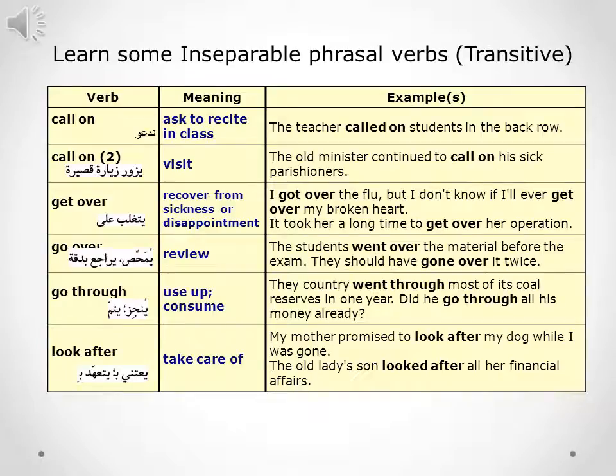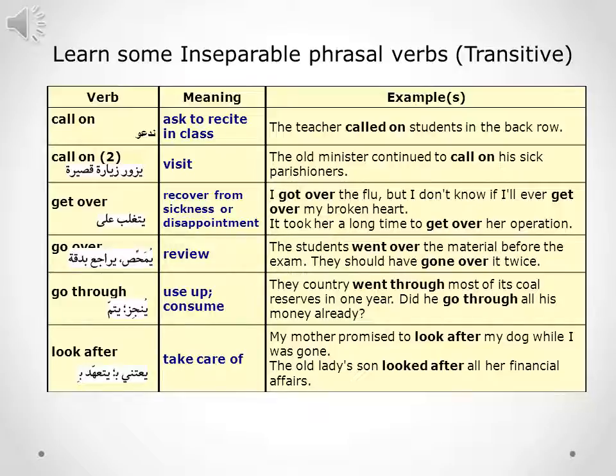Now in the next two slides we are going to learn some inseparable phrasal verbs using transitive verbs. Examples: call on, which means to ask, to recite in class. Example: the teacher called on students in the back row. Next example: call on but with a different meaning, which means to visit.